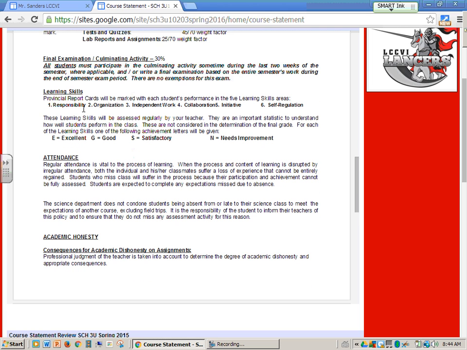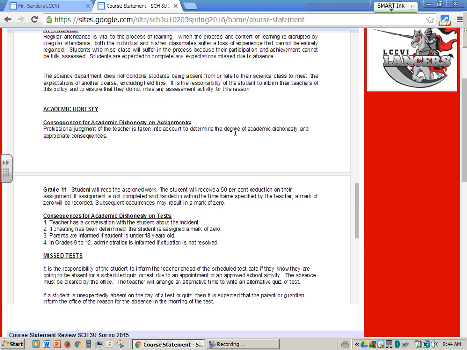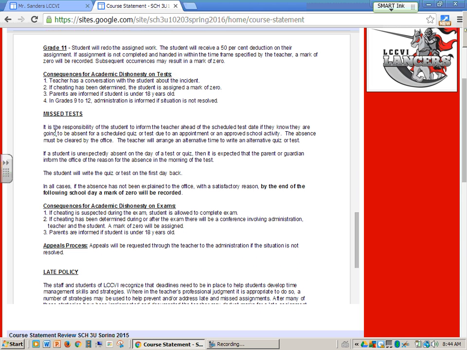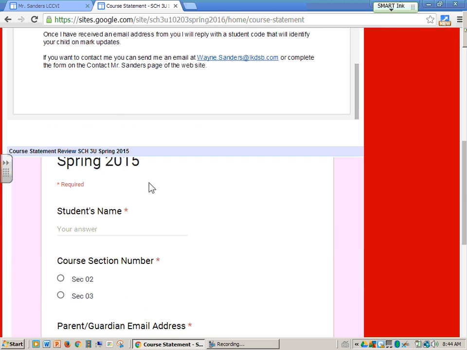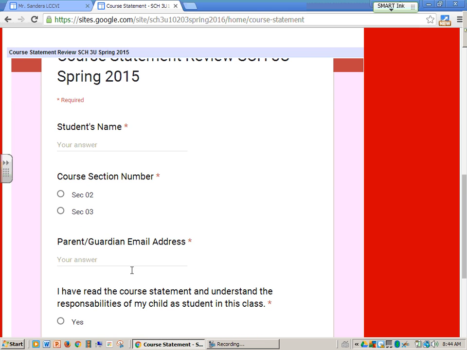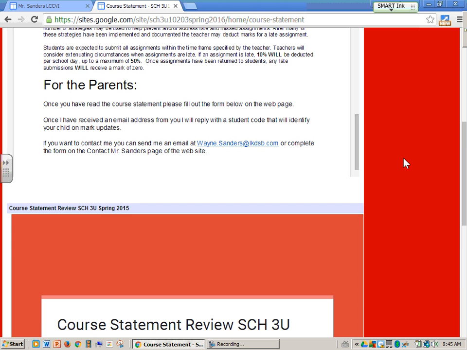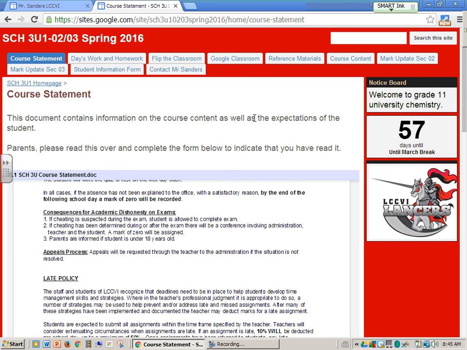All right. Again, more information about the way the report cards work and the information you're finding on the report cards. Information concerning how important it is to be in the class, and also more information on expectations if you miss classes or tests. All right. At the very bottom of this page is a little form that I ask parents to fill out so that it states that you have read that course statement and you understand the expectations. Also, it would be nice if you could send me your email address, because then we can communicate via email.